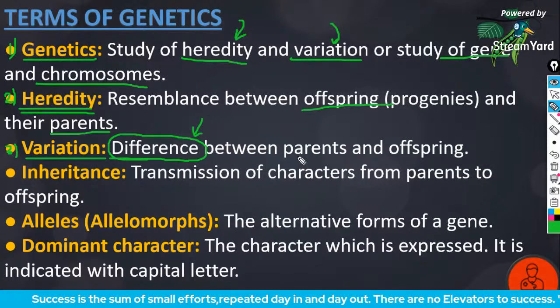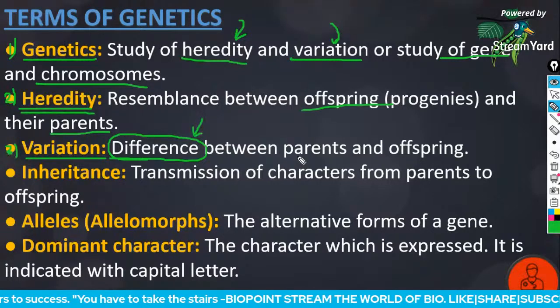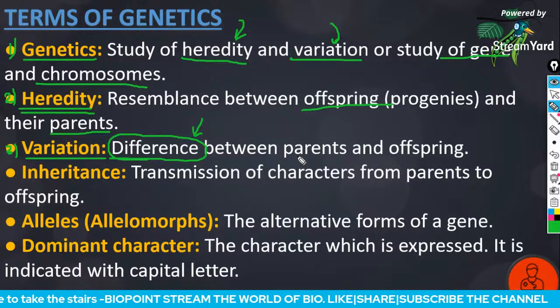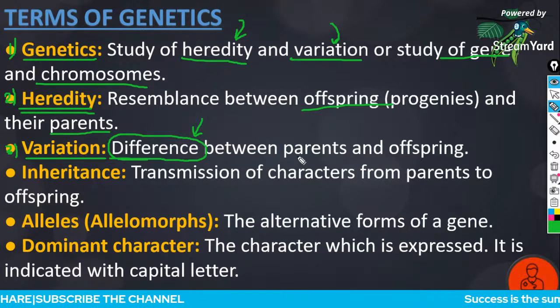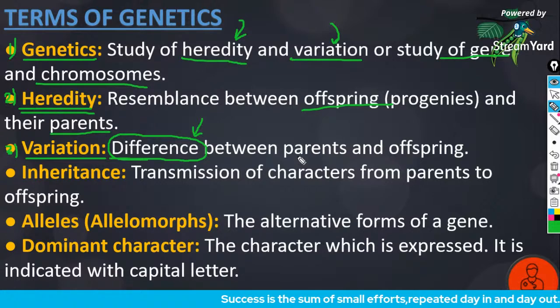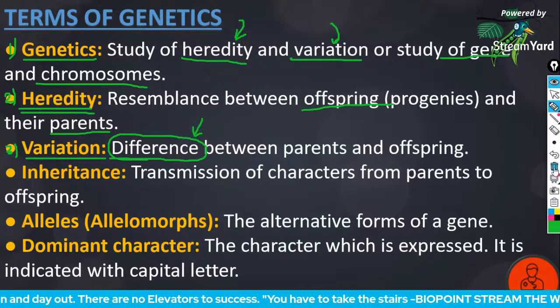You should be very careful. Variation doesn't only mean the difference between parents and offspring. It can be the variation between parents and offspring, or offspring to offspring. Siblings also may not look identical. They may have certain similar features, but they are not identically equal, right? So that also comes under variation, whereas heredity is the resemblance. Heredity and variation are two opposite things. Heredity, the resemblance of the character; variation, difference between the parents and the offspring.